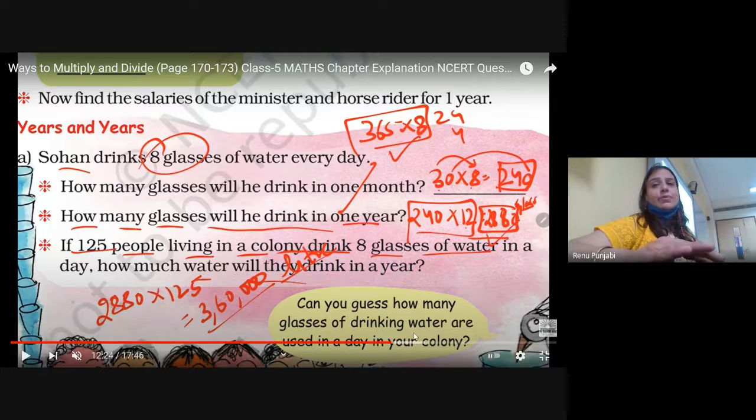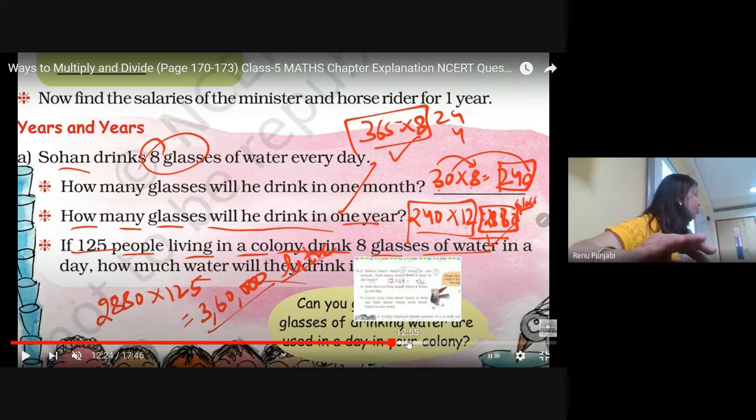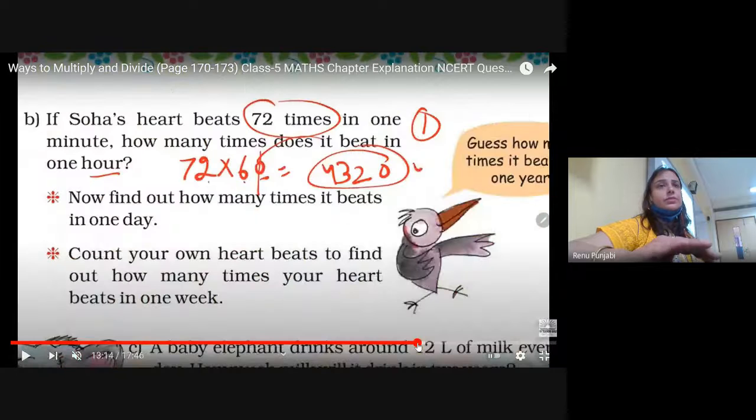I will go to the next because you need to solve these sums and show it to me in class tomorrow. Yes, ma'am, I wanted to ask one more thing. If we do 125 multiplied by 365 and multiply by 8, then also it is right.